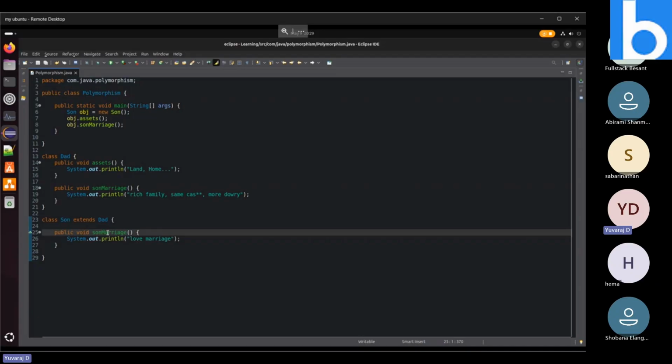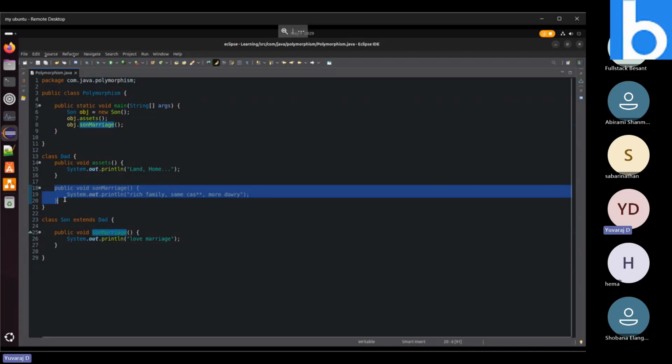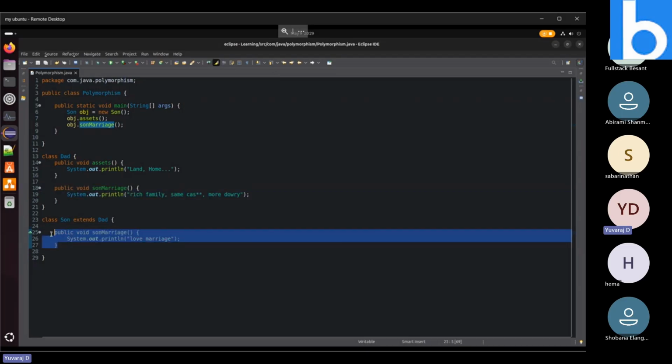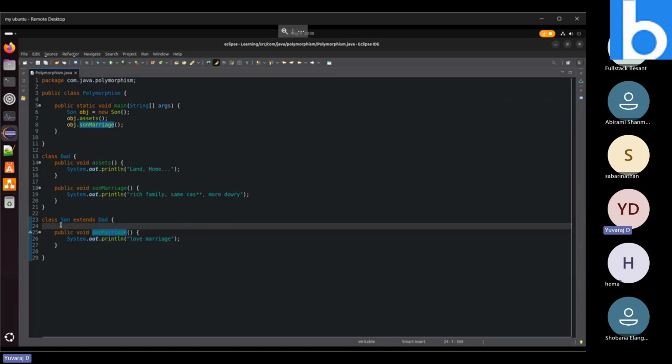The main concept is that we have the same method, and it is getting overridden. We are not going to accept the father method; the son class is overriding that particular method. That's what the concept is. That overriding annotation is not necessary. I'm just showing you that some annotations exist. Its purpose is something else, so you will learn that in future.